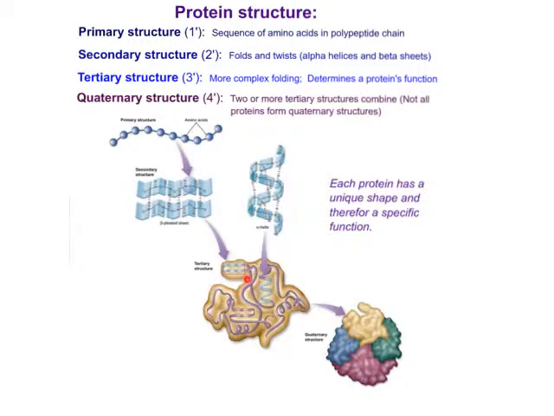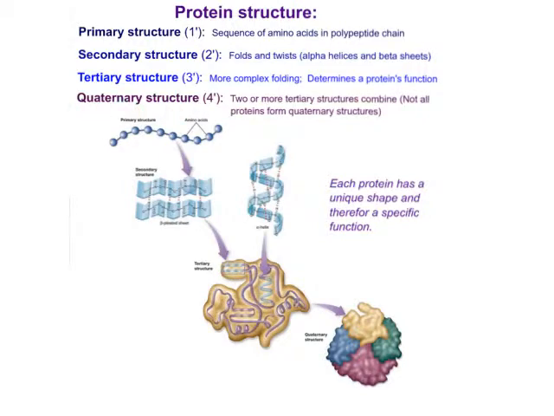Here you can see there's a little space in this particular protein where some type of other enzyme or molecule may fit, and it would be able to facilitate some chemical reaction. So the tertiary structure will determine its function and what it really does in life as a protein.